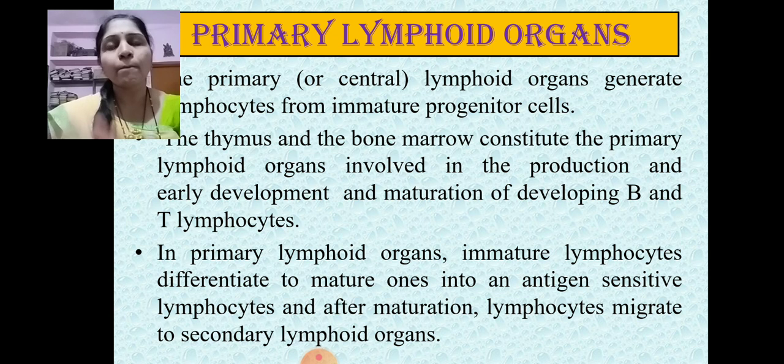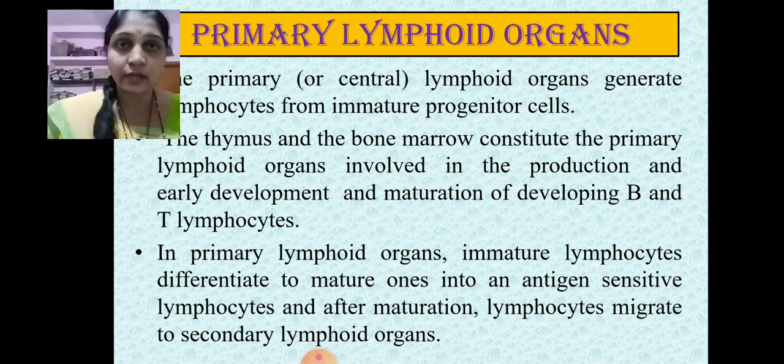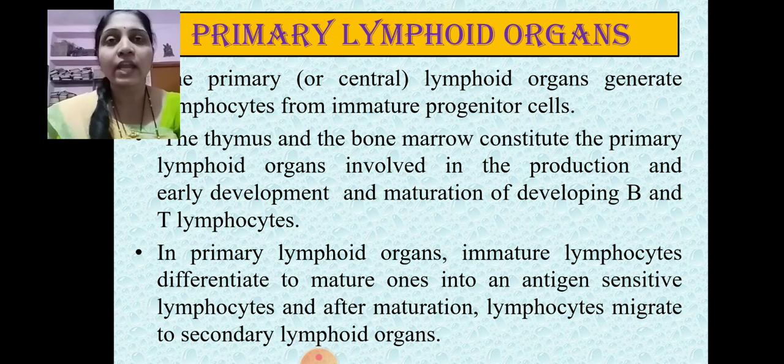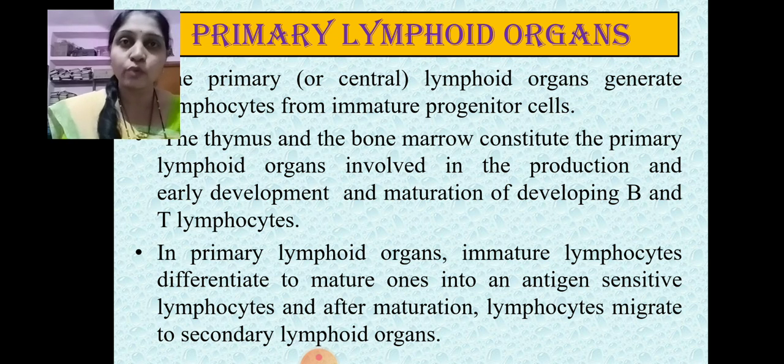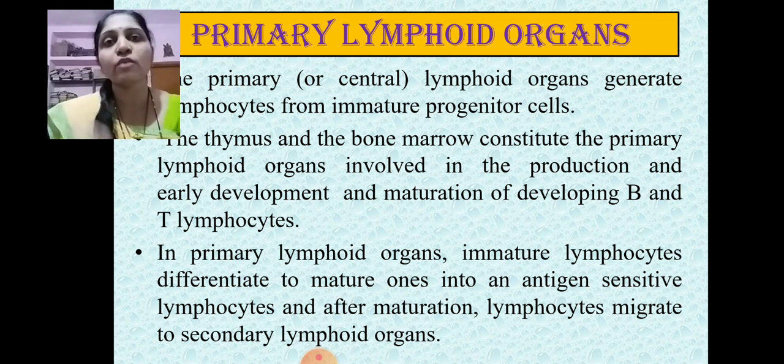Means complete development of these immune cells is carried out within the primary lymphoid organ, and then they are transported to the secondary lymphoid organ where they encounter the antigens. There is the introduction of these immune cells to the antigens, and then there is the activation and differentiation of these lymphoid cells. At the primary level, this development is carried out within the lymphoid organ. Due to that, these are called the primary lymphoid organs.